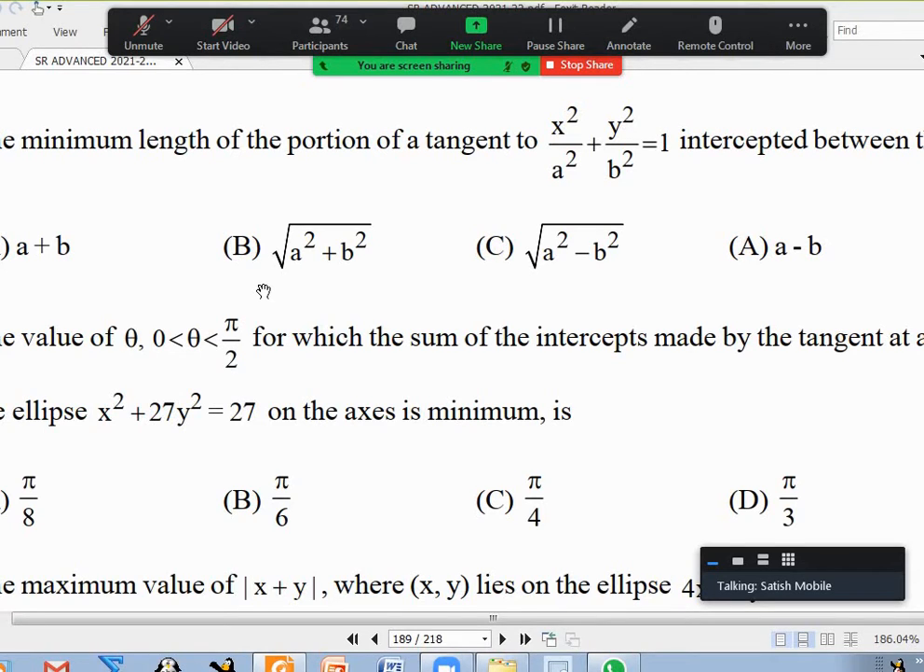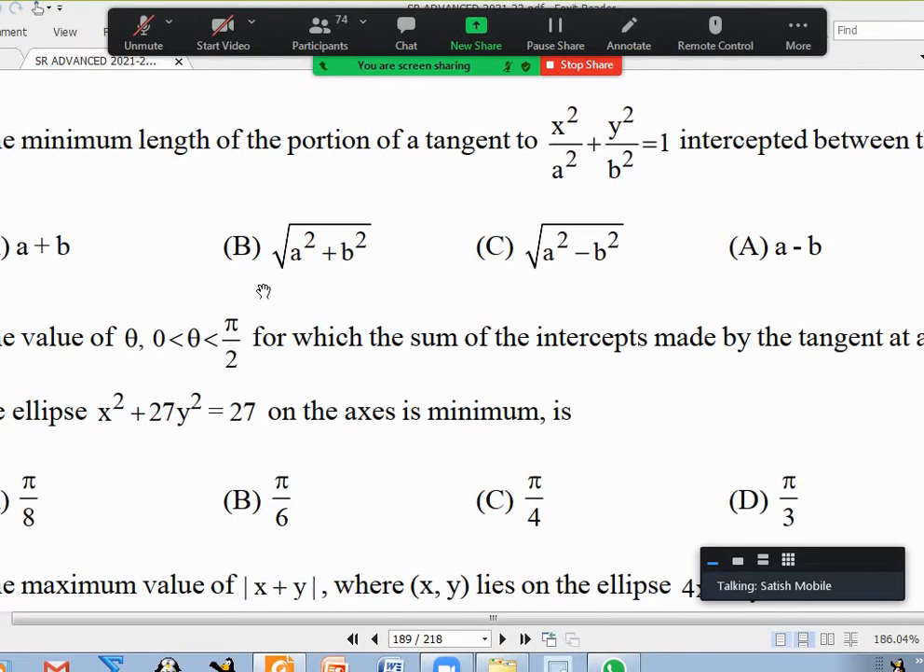If you take a tangent at a point very close to the end of the major axis, you can see the tangent will have a lot of slope like this. The length will be very high. If I take a tangent at a point very close to the end of the minor axis, the tangent will be practically horizontal like this. Again, its length is very high. So somewhere I have to take the tangent where it will be the least.